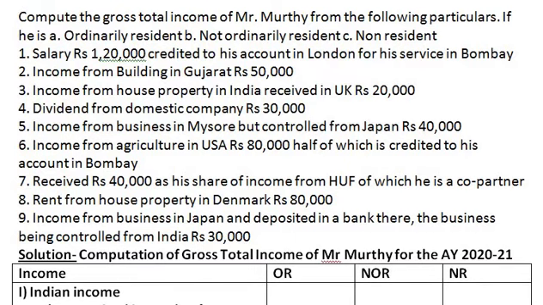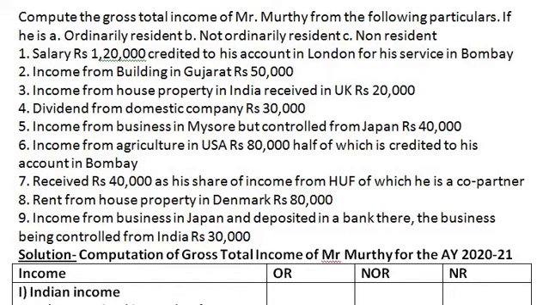In today's class, we are going to solve one more 15 mark sum on incidence of tax and residential status. Let us read the sum once. Compute the gross total income of Mr. Murthy from the following particulars if he is ordinary resident, not ordinarily resident and non-resident.